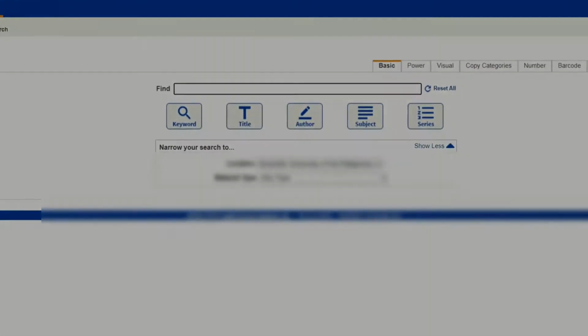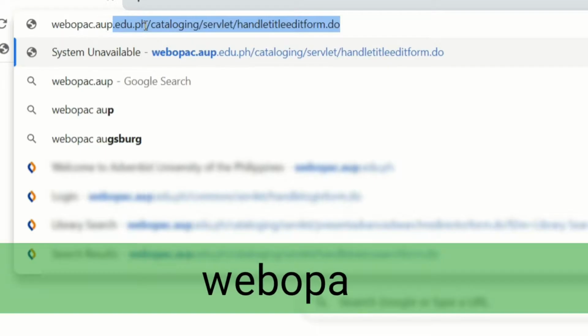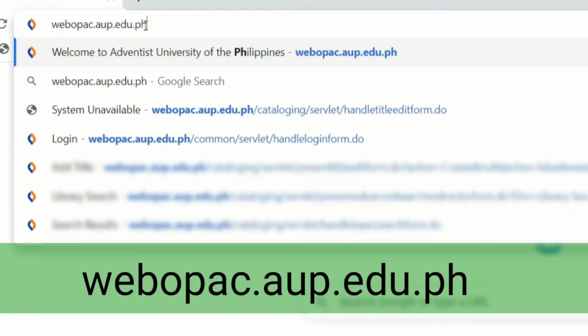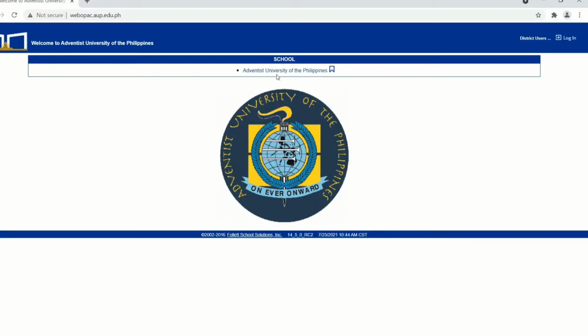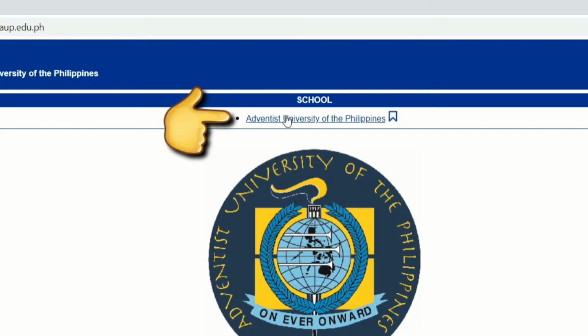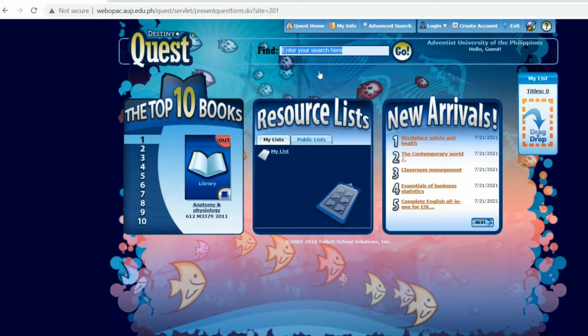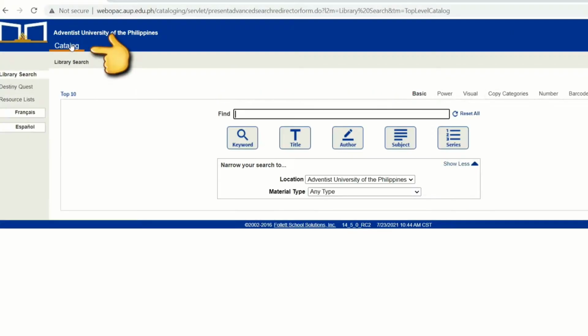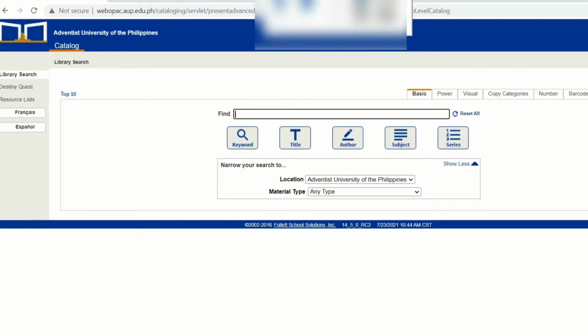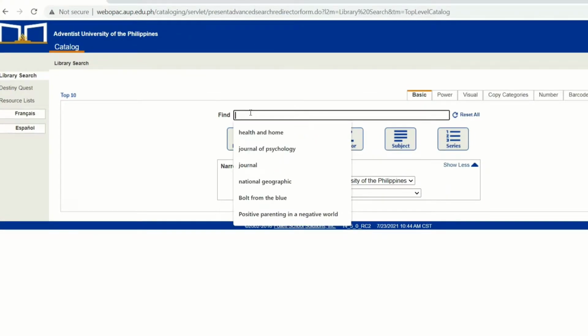To access our OPAC, just go to your browser and type webopac.aup.edu.ph and press enter to search, and you will be redirected to this homepage. There you are! You can now start your search on the search box.